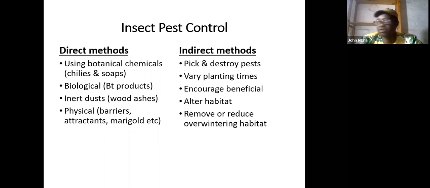You can also vary planting times. Where you have your crops like maize or beans, you stagger the planting. You do not plant all crops of the same variety at the same time. For example, now it's summertime, you can have maize planted this week, and after 2 weeks you plant another maize, and you stagger again for another maize.